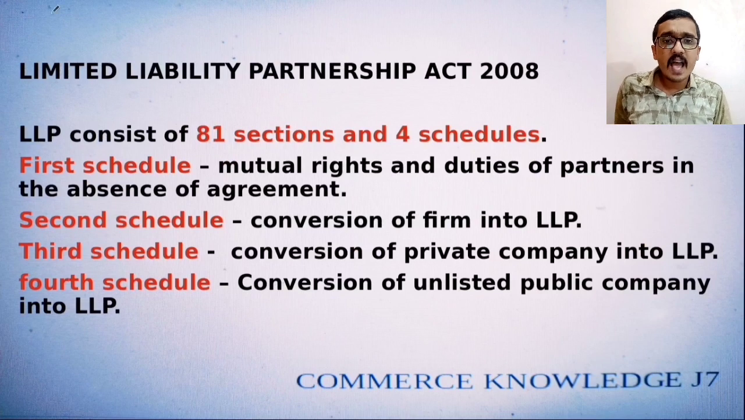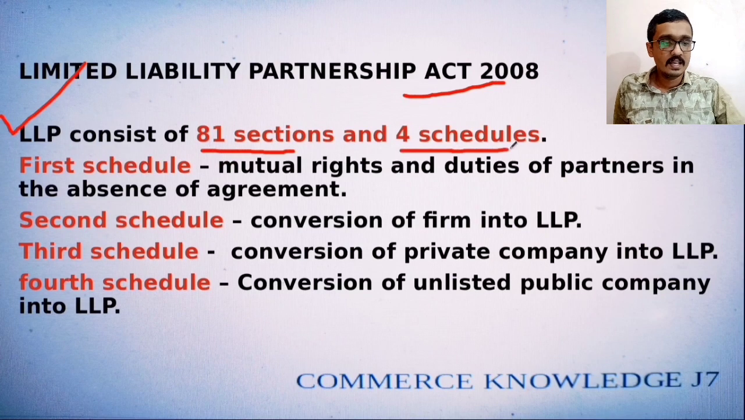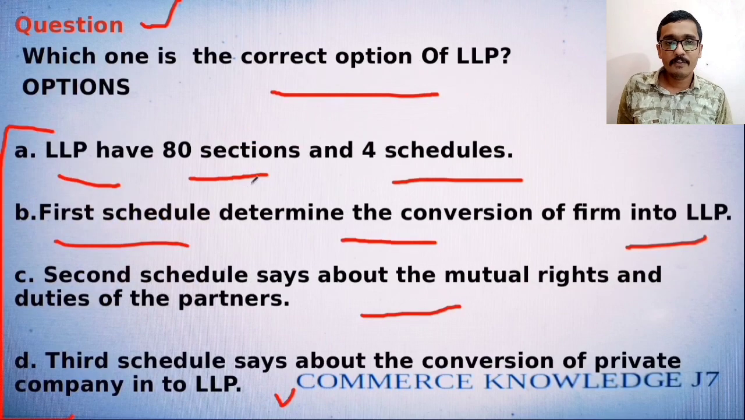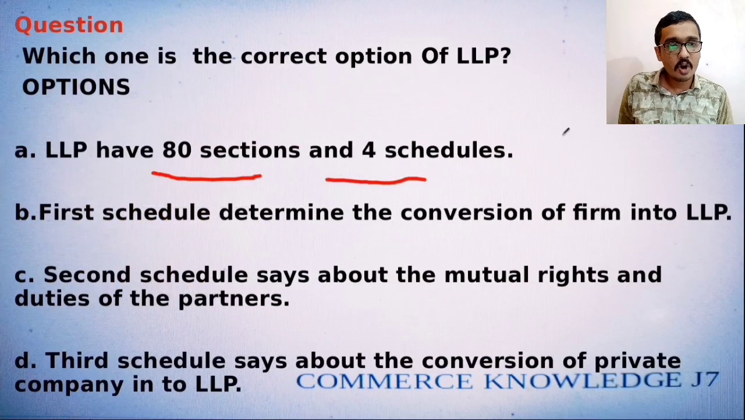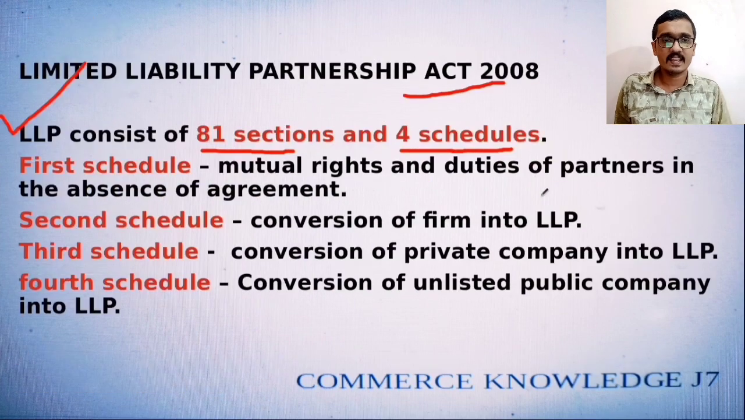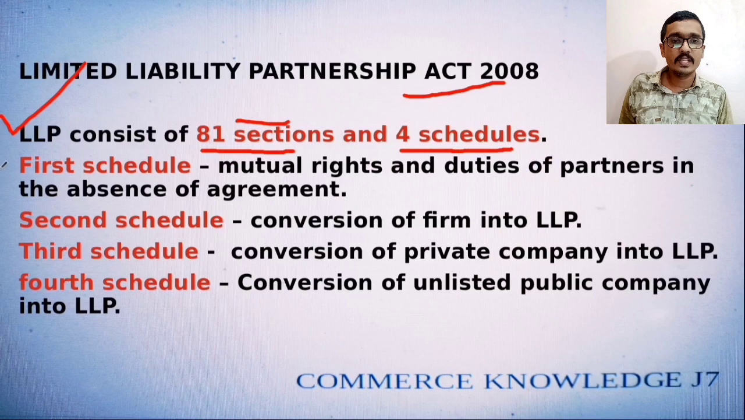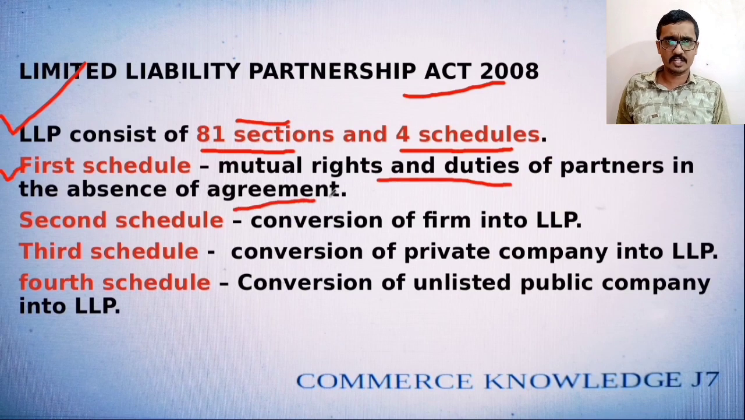Limited Liability Partnership Act 2008: LLP consists of 81 sections and 4 schedules. The first option says 80 sections and 4 schedules. This is wrong because the explanation says that the Limited Liability Partnership Act 2008 contains 81 sections and 4 schedules. Then the first schedule covers the mutual rights and duties of the partners in the absence of an agreement.